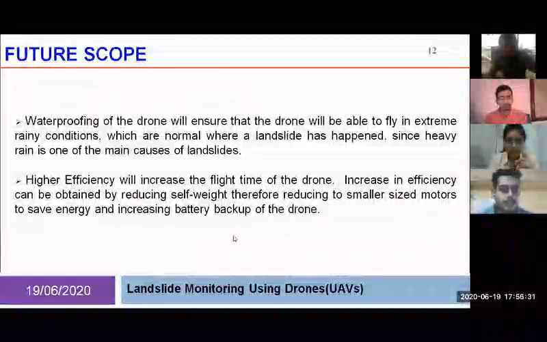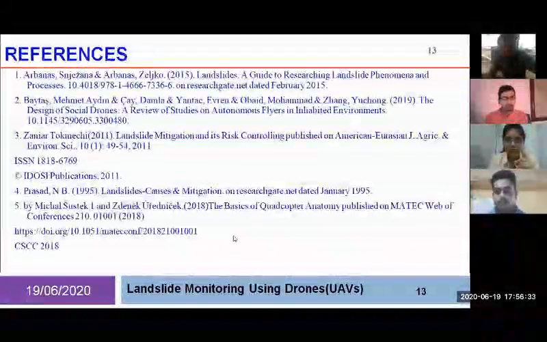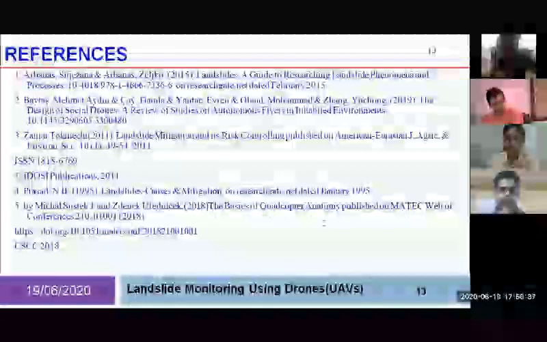And here are some reference research papers that we studied for our project.